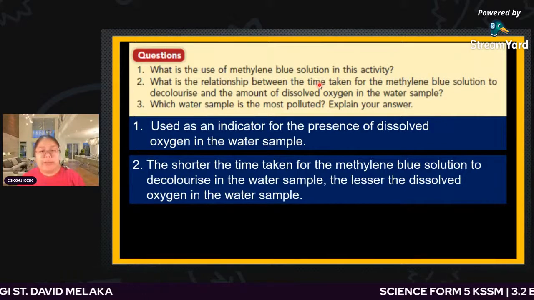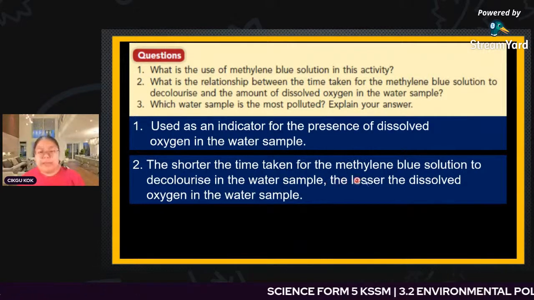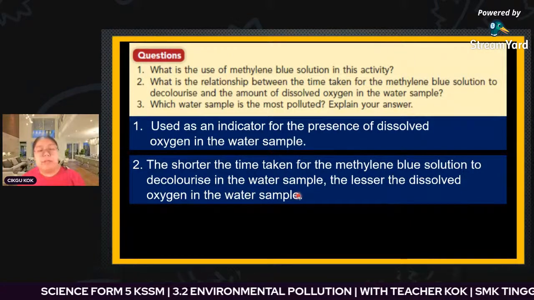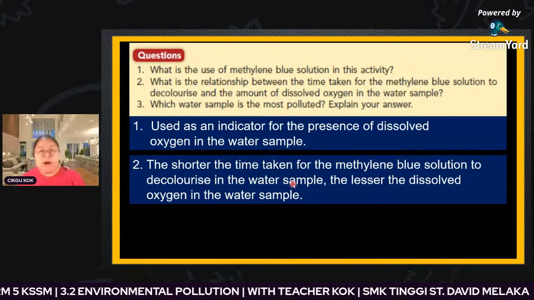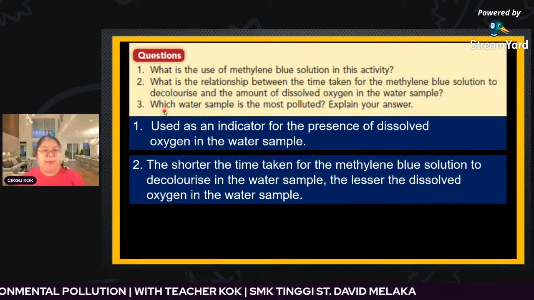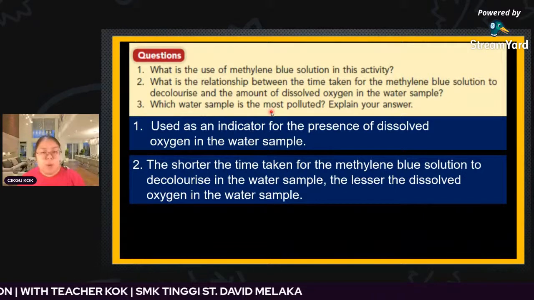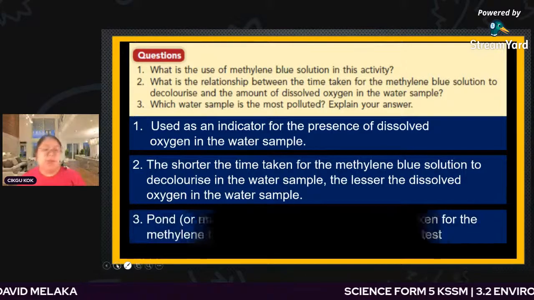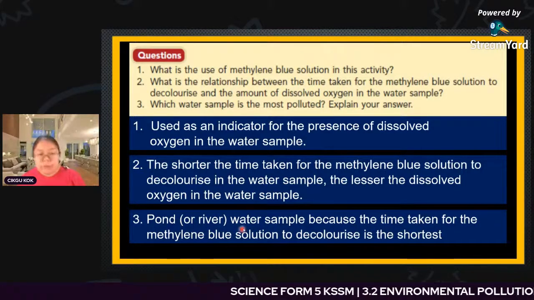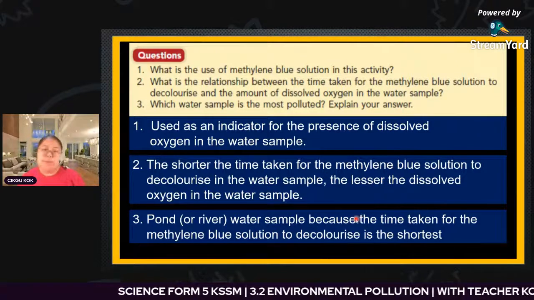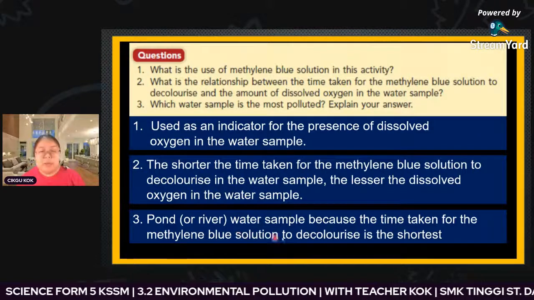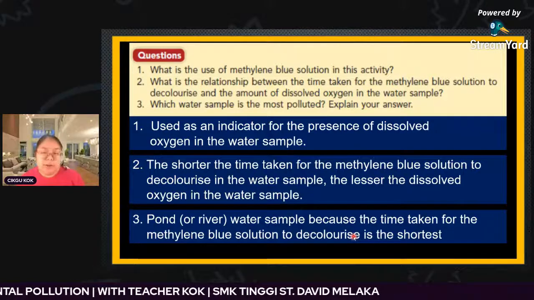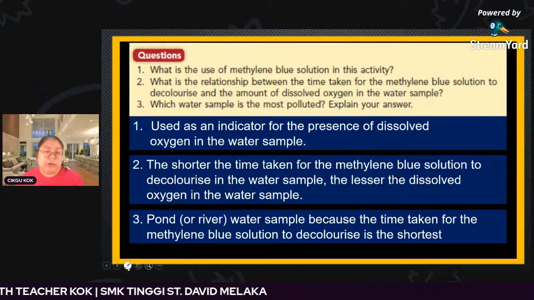How about the time taken? Time taken becomes shorter. So from here, they say the lesser the dissolved oxygen in the water sample. So time taken short means the oxygen is not enough. Number 3, which water sample is the most polluted? Normally we get it as the river and also the pond. So pond or river water sample. Why? Because the time taken for the methylene blue solution to decolorize is shorter. Okay, so this is how to answer the 3 questions.